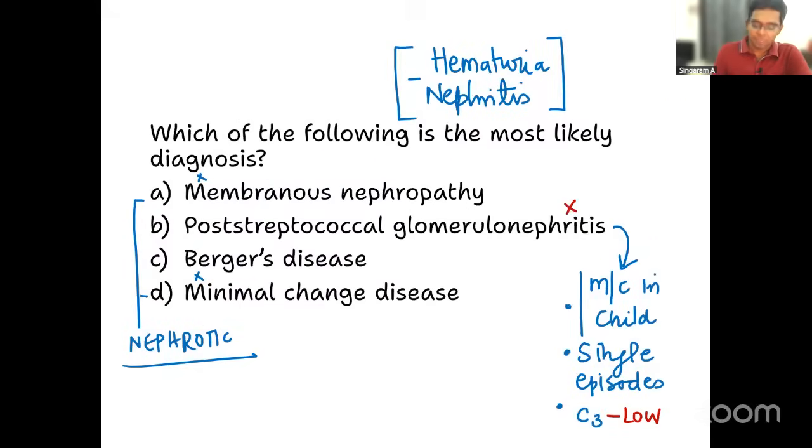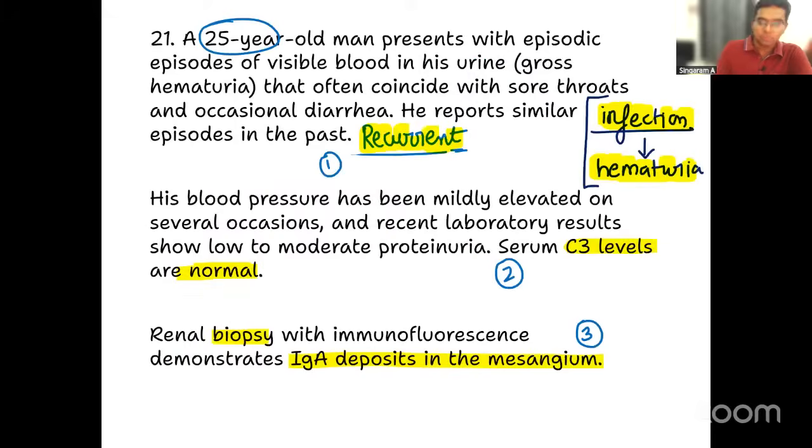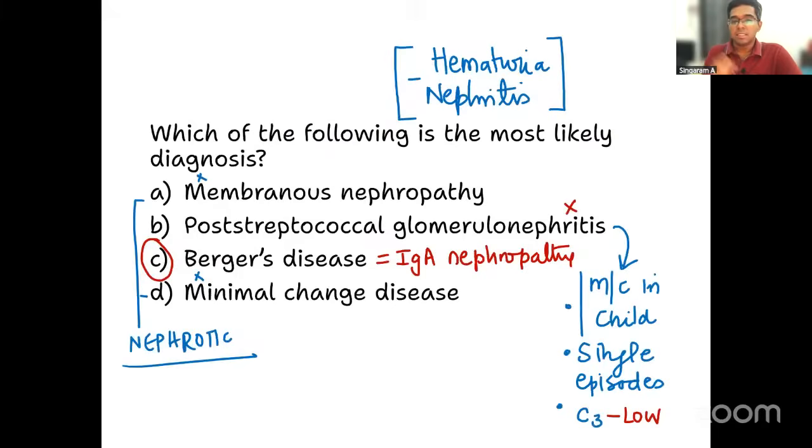What is the answer for the question then? It is Berger's disease. And what is the other name of Berger's disease? It is IgA nephropathy. And can you see very clearly in the question what is written? The renal biopsy shows IgA deposits in the mesangium. That will clinch our diagnosis of Berger's disease, which will be the answer for this particular question.